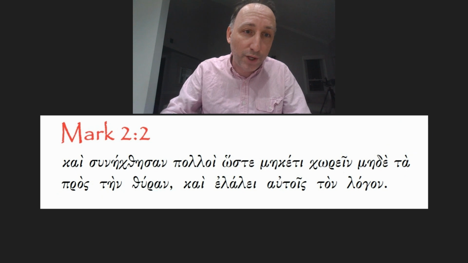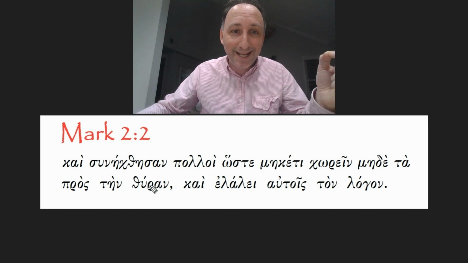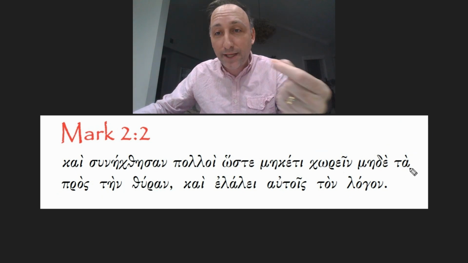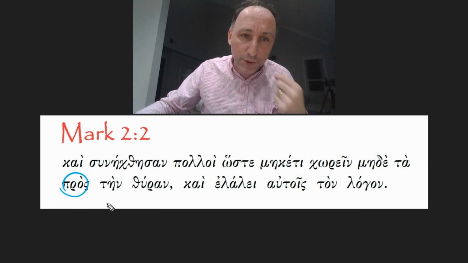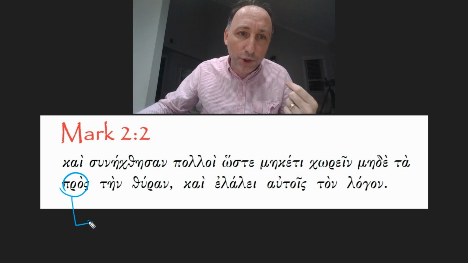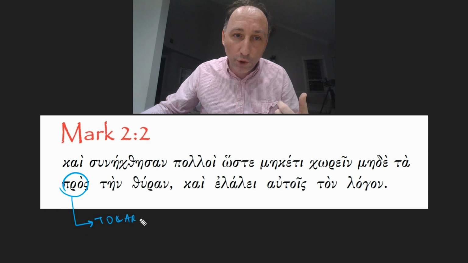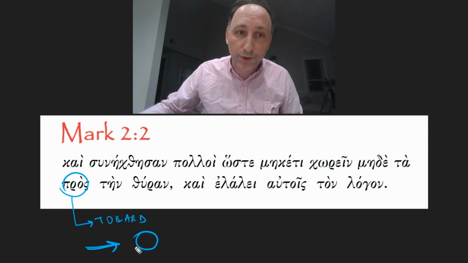So first, let's try to understand what this pros ten thuran means, and then we're going to see what this ta is referring to. Now, the preposition pros, we've seen it many times, usually indicates a movement toward something. So if there's a place, this is the movement toward that certain place.